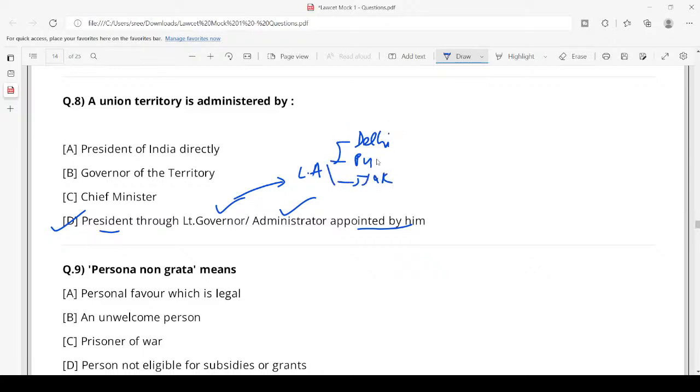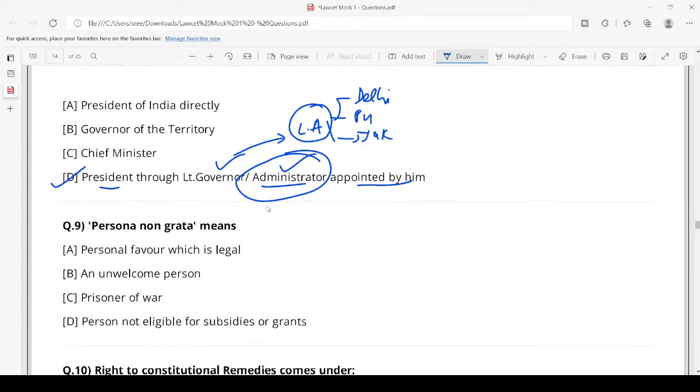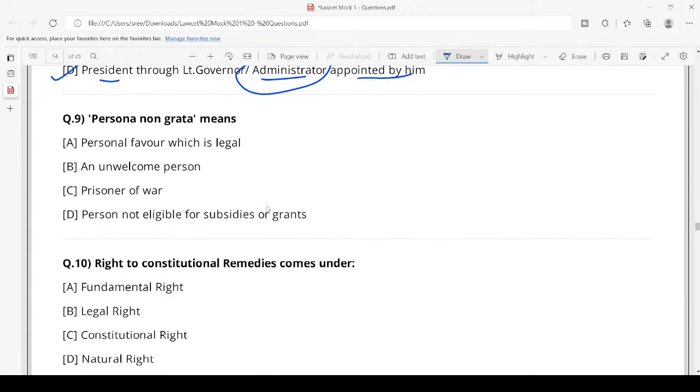we generally have a lieutenant governor, whereas in other union territories like Lakshadweep, Andaman and Nicobar Islands, we have an administrator, and they are appointed by the President. Clear for everyone?